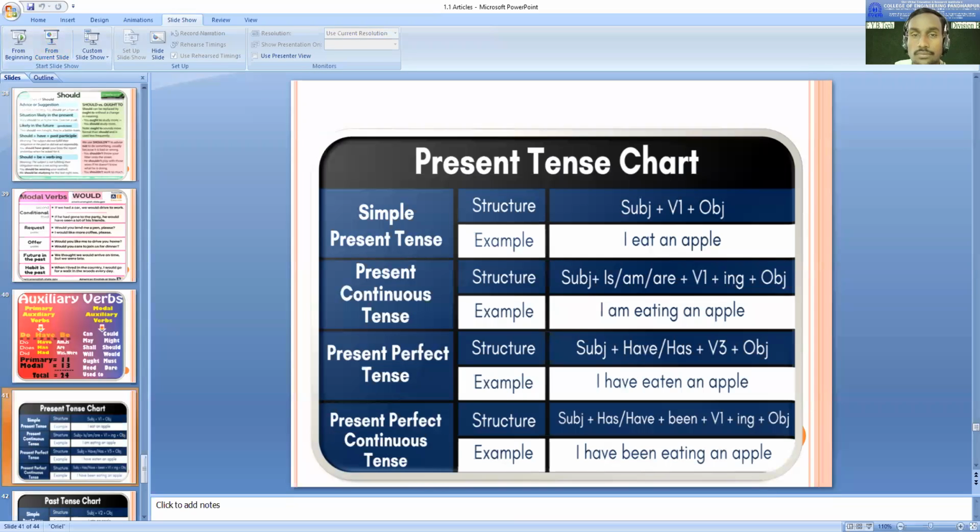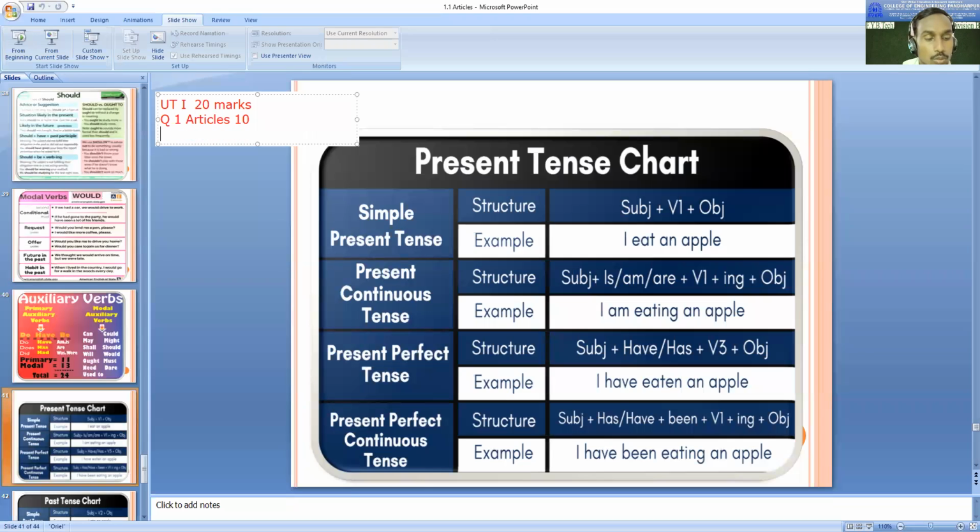Yes, sir. Okay, so first of all, let's talk about unit test 1. That will be of 20 marks. Question number 1 is going to be based on articles, and that will have 10 marks.